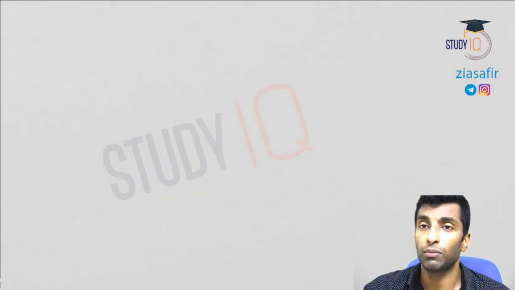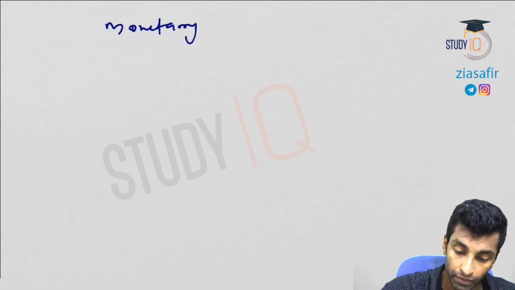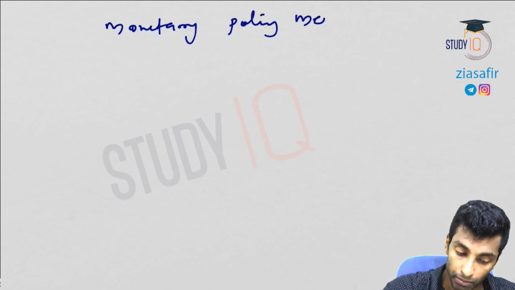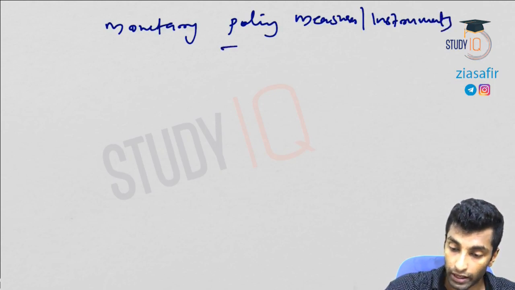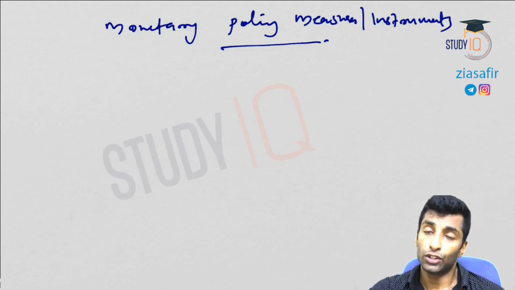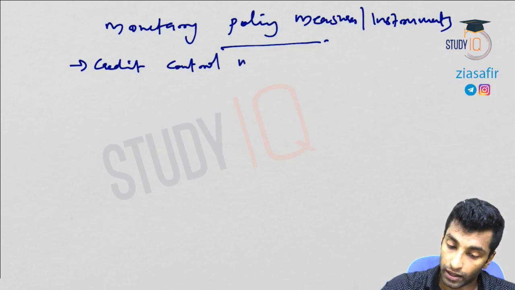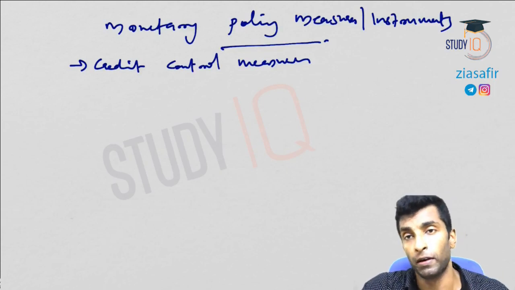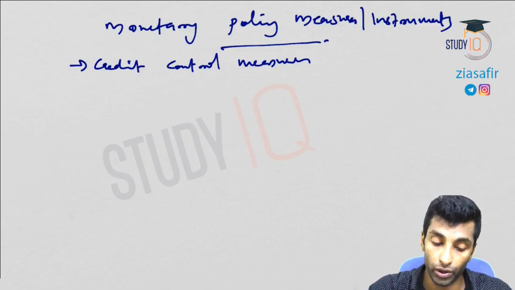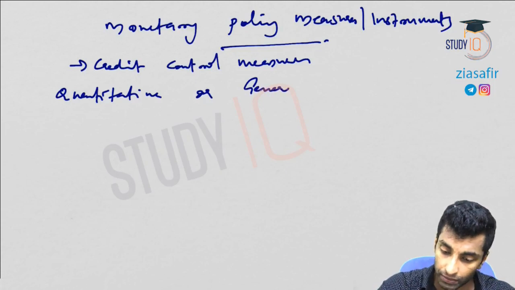Now let's quickly see the monetary policy instruments. You'll get questions from here. Monetary policy measures or instruments are also called credit control measures. We are going to talk about CRR, SLR, bank rate, repo, reverse repo. All this is what we are going to discuss. There are two types, quantitative and qualitative. So quantitative or general measures.